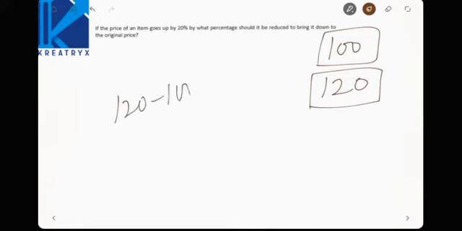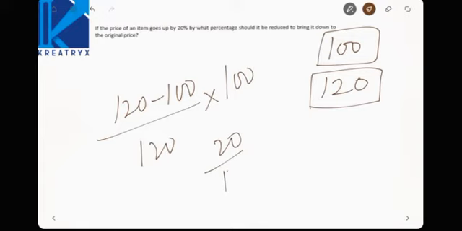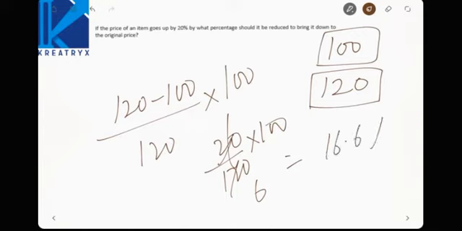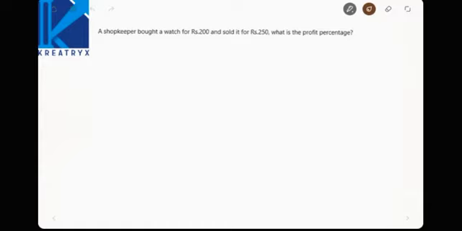See here, 120 minus 100. Your initial price must be 120 because the first is 120. So what is this? 20 by 120 into 100 is nothing but 1/6. 1/6 is nothing but 16.6 percentage. So how much percentage does it have to be reduced? 16.6 percentage, 1/6.